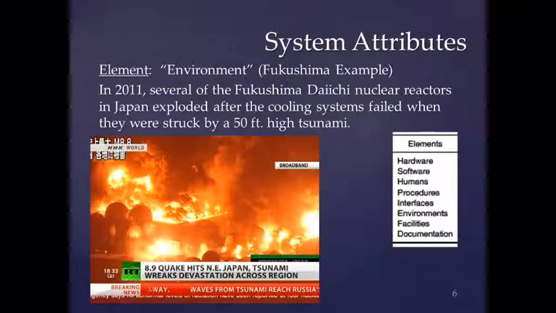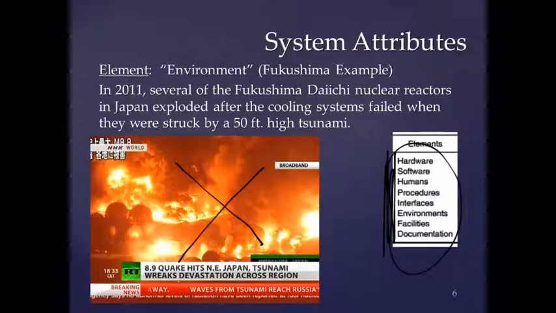Something small like a sub-element can take down an entire system. And remember too that accident or mishap investigation is reactive safety assessment. For our purposes in system safety, the intent is to thoroughly analyze each sub-element to proactively identify hazards to prevent the mishap from happening in the first place. In the next video, we will discuss the next 3 key system attributes.